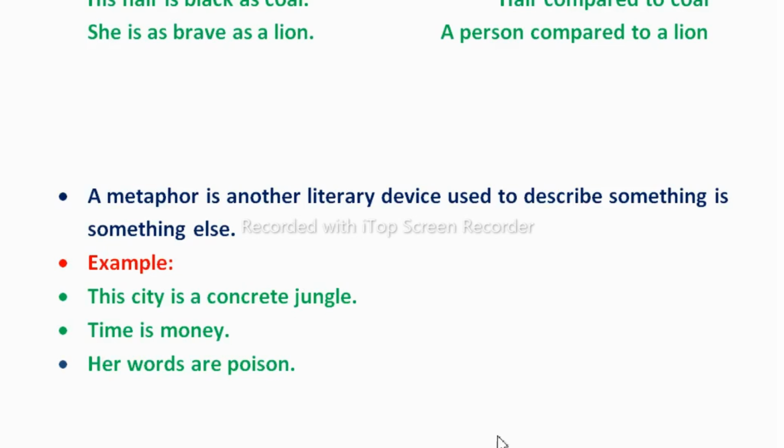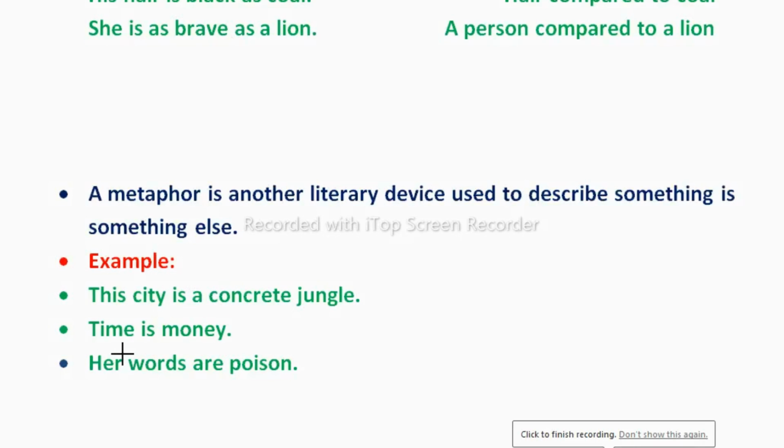So essentially, we use a metaphor to describe an action or object in a way that isn't literally true. Now, the second example is, time is money. Here again, of course, we know that time isn't literally money. However, it describes how valuable time is, as I'm comparing it to money, which of course we know is very valuable.